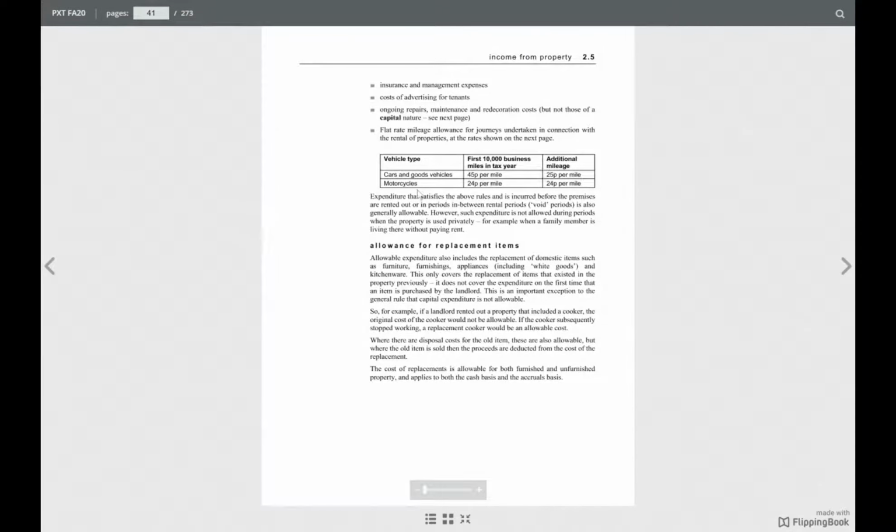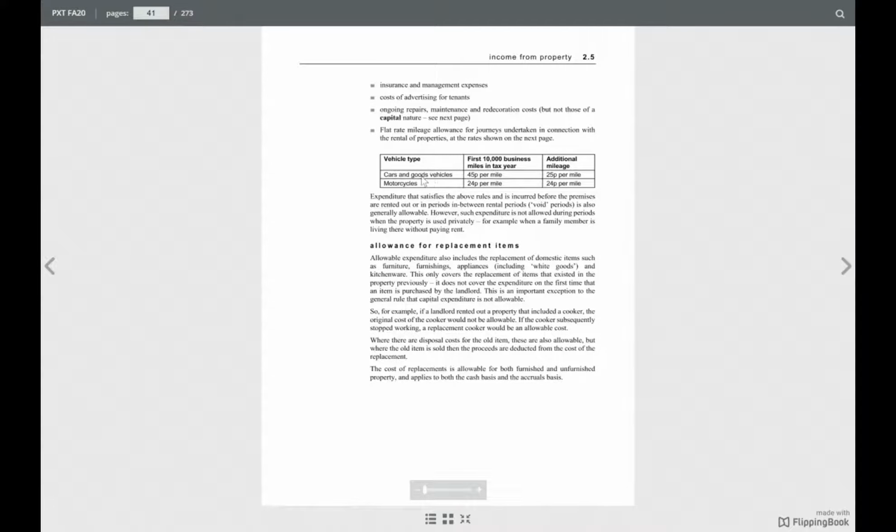I was telling you about the vehicle expenses, like if you are traveling to rent your property. Suppose your property is outside London, and you have to go meet the agent regarding that property, then you have this kind of mileage available. Car and goods vehicle, like suppose you have to do the furnishing before you are renting, so you have to take the goods there.